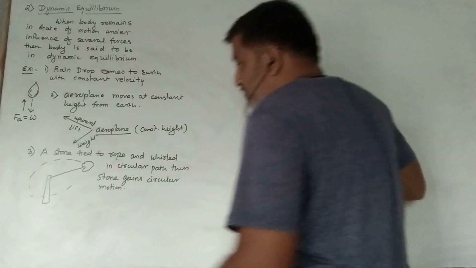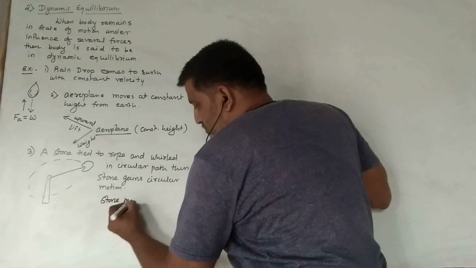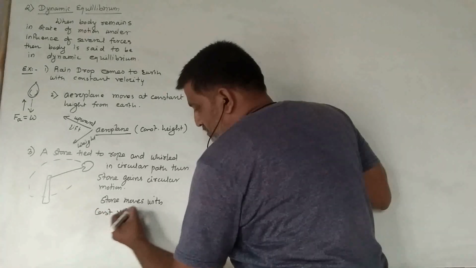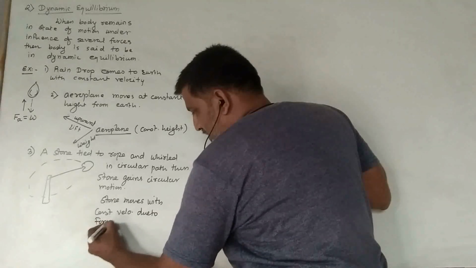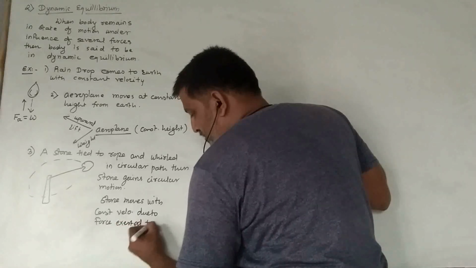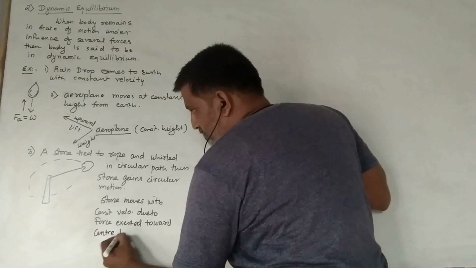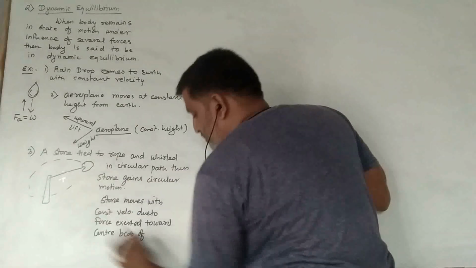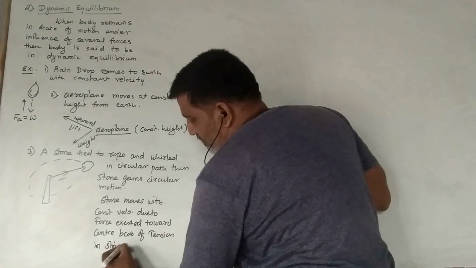In this motion, the stone moves with a constant velocity, due to the force exerted towards the center, because of tension in the string. Tension in the string, right?